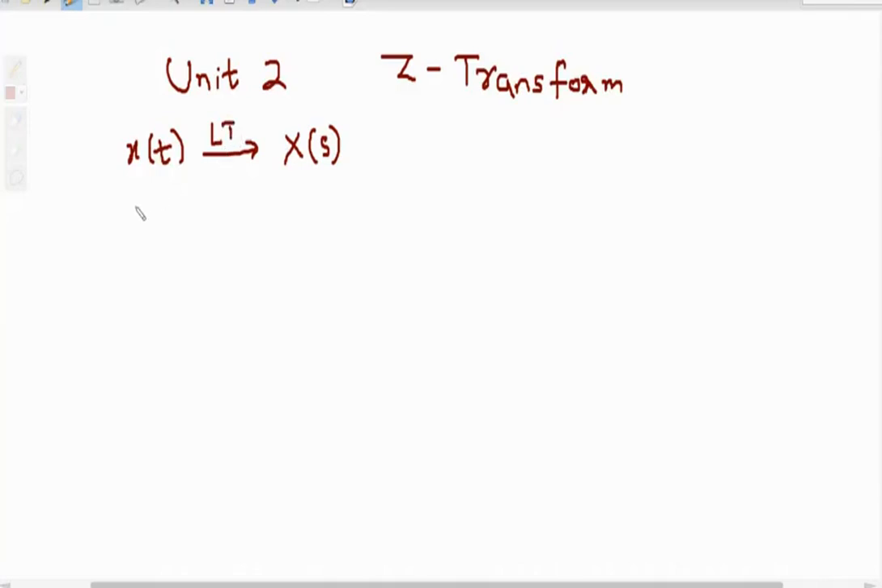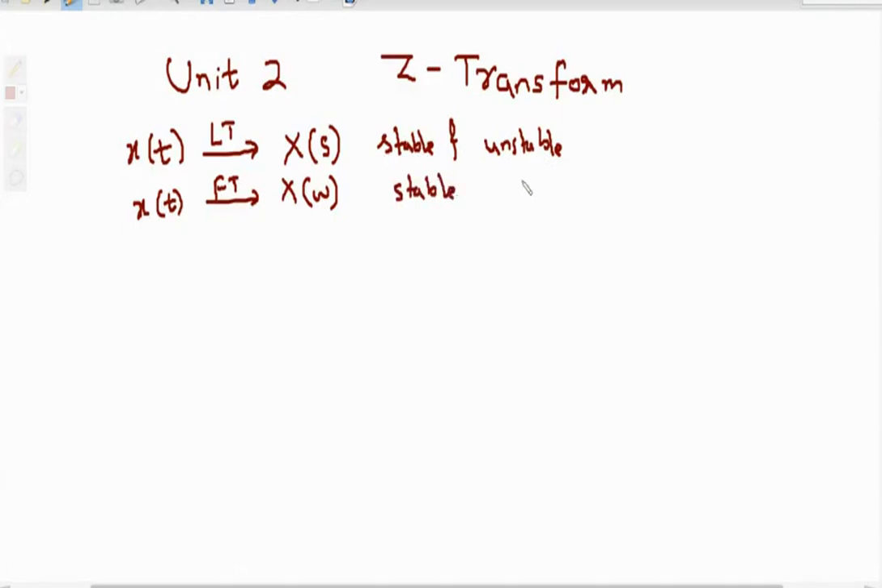Then we have seen Fourier transform, the continuous time Fourier transform, that converts a continuous time signal x of t. After taking Fourier transform, it becomes x of omega. The difference between Laplace transform and Fourier transform is that Laplace exists for stable and unstable signals, while Fourier transform exists only for stable signals. So that is the difference.